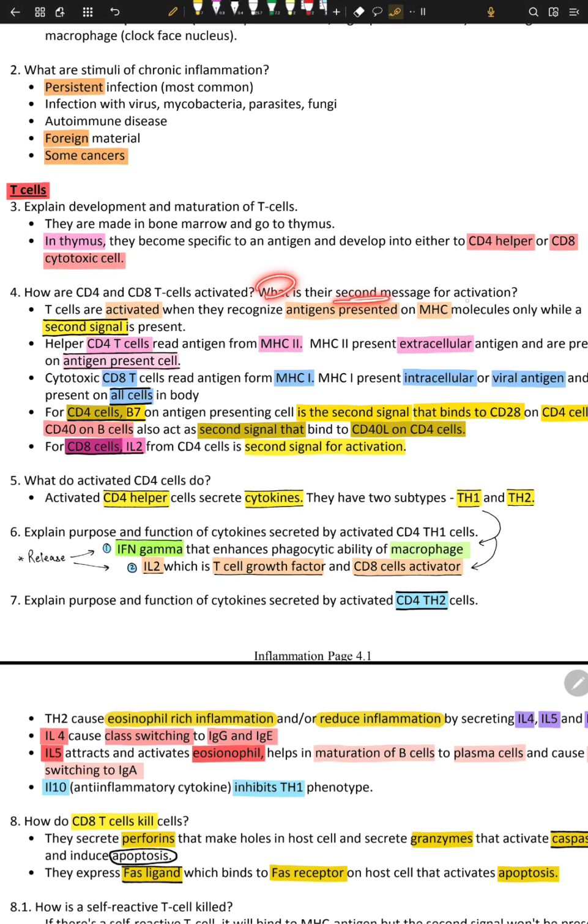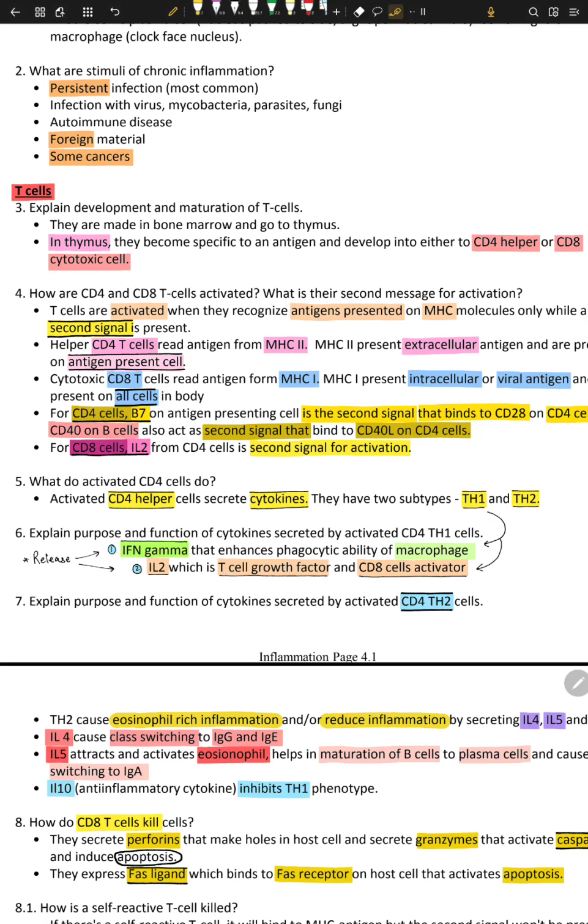So what is their second message for activation? Well, to get activation for CD4 and CD8, you need, first of all, the cells themselves, the CD4 cells, and you need a second signal as well. Now, why do CD4 and CD8 cells need a second message signal? Well, because you don't want to get autoimmunity disorders, right? Imagine if you have something wrong and your body starts to make autoantibodies against yourself. Imagine if this happens. You must have some sort of handbrake on your immune system.